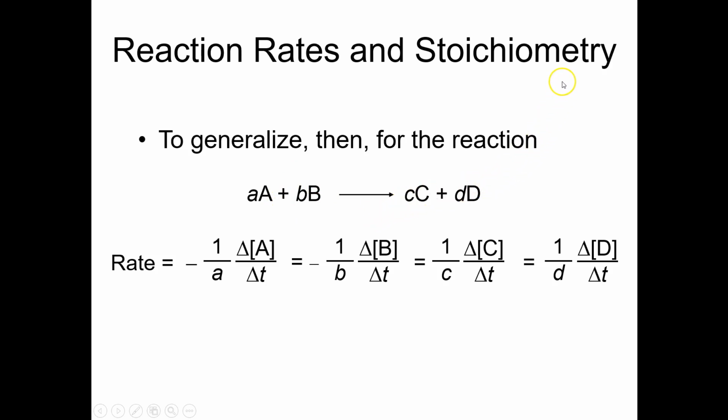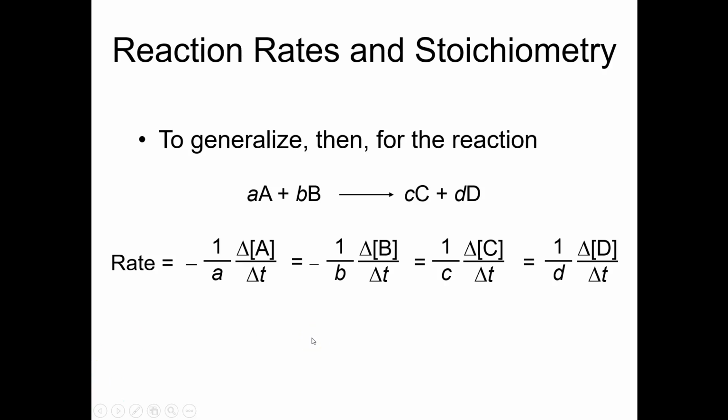If we're looking at a product, whether it is C or D, we don't put a negative sign in front of it, because the change in concentration of products over time is a positive thing. So we don't have to multiply it by a negative to get a positive number for the rate. But in each case we are going to divide that by its coefficient in the balanced equation, so that we end up getting the exact same number, whether we're monitoring the disappearance of A or the disappearance of B or the appearance of C or the appearance of D.